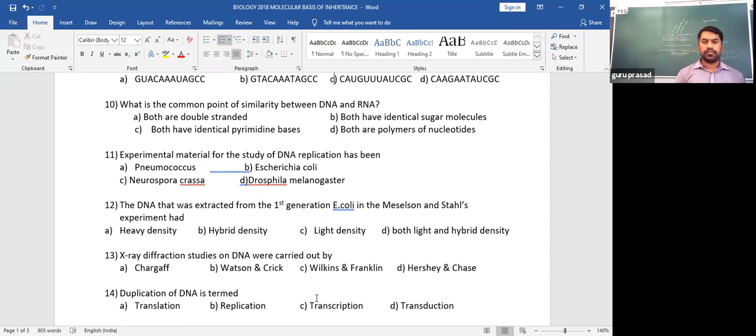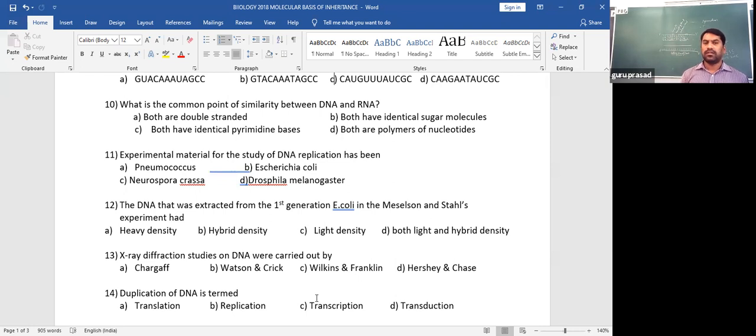Drosophila melanogaster, as you know, is commonly called the fruit fly, and it is also used in the field of genetics to study inheritance patterns. They also show many variants, mutants and species. So first hint for DNA replication, the material used is bacteria. Now, coming to the point, pneumococcus is also a bacterium, and Escherichia coli is also a bacterium.